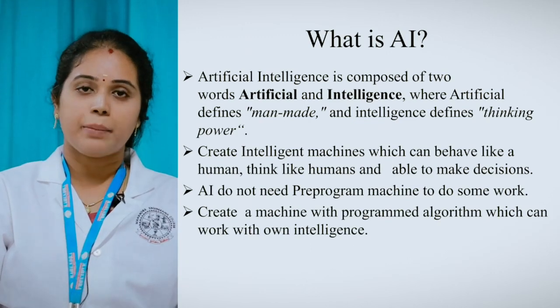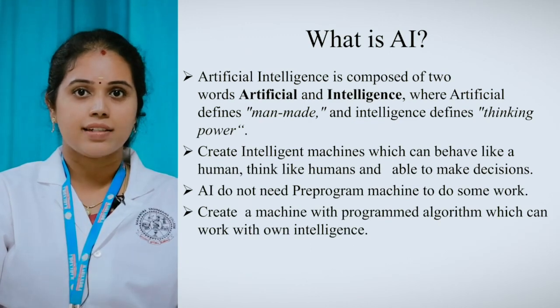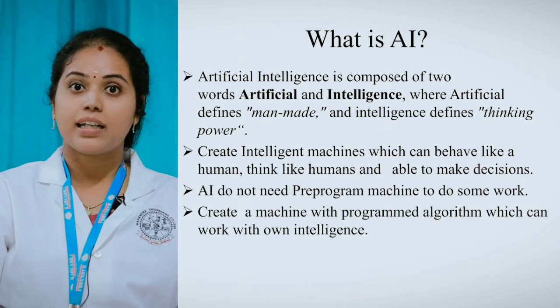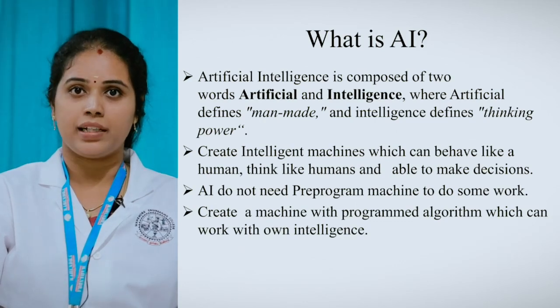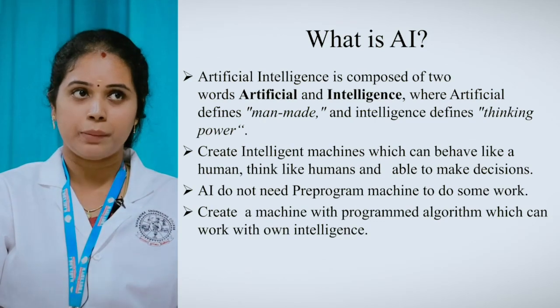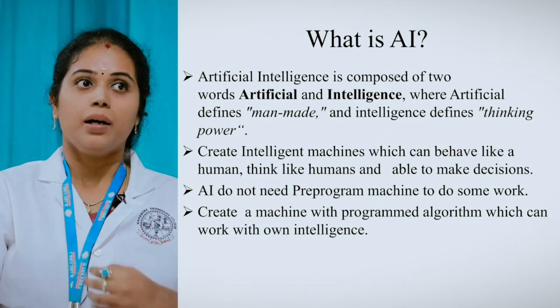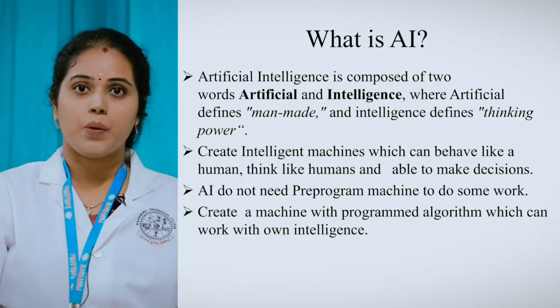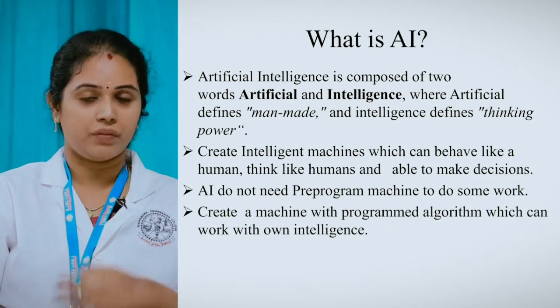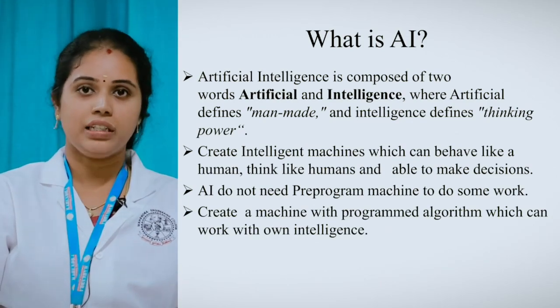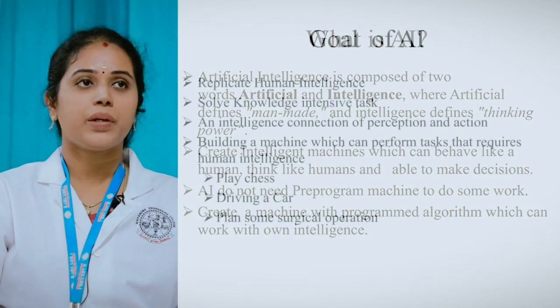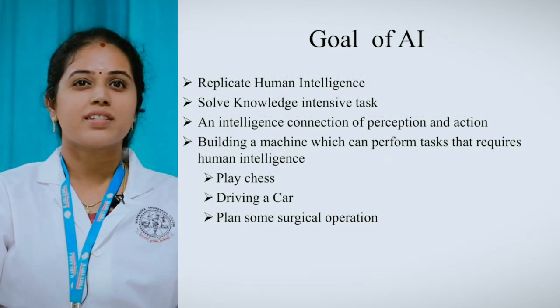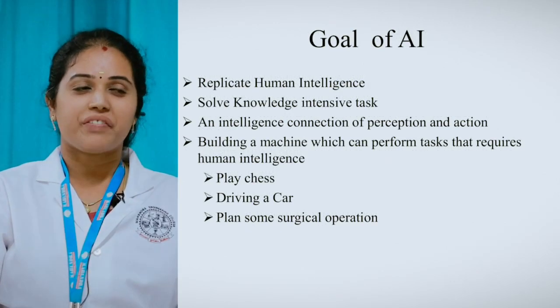The thing which is created by man is said to be a man-made thing, but it can behave like a human being. It can act like a human being. It can perform, which means it can solve many problems with the help of its own thinking power. That is said to be artificial intelligence. Okay. The next one is the goal of AI. What is the goal of AI?